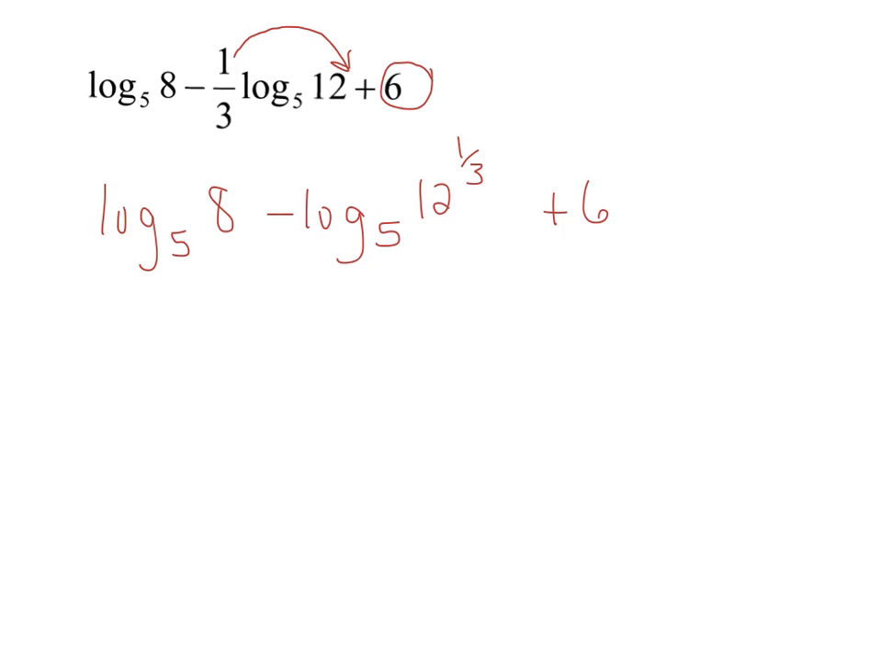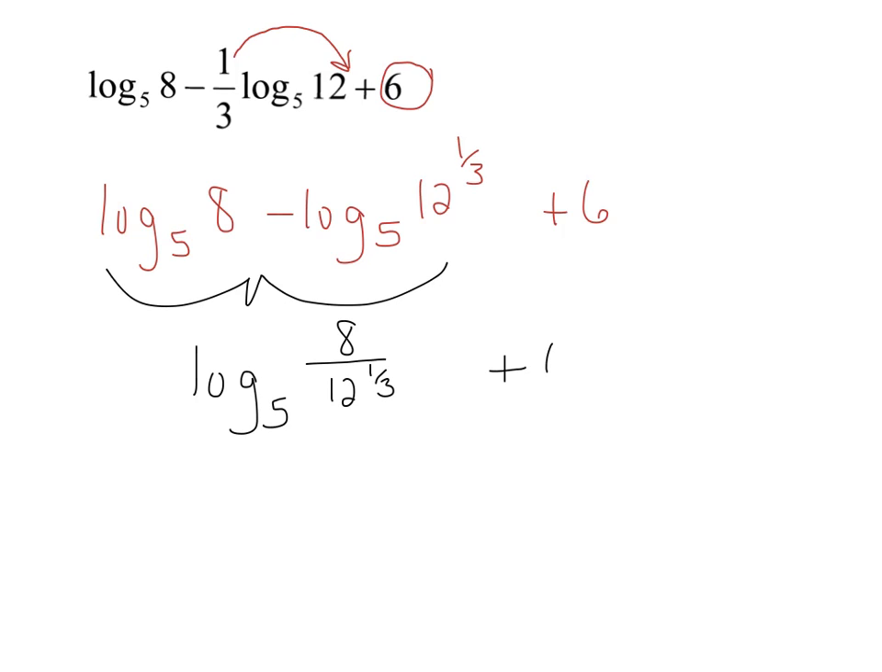So we were able to take the 1/3 up, so now I have 2 logs. Now these 2 logs can be put together because they're 2 logs with a subtraction sign. Subtraction of logs means the division of the stuff inside, so 8 over 12 to the 1/3. And then I still have this plus 6. Now I cannot really put the plus 6 with this log because it doesn't have the word log in front. So I can't multiply the 6 to there because there's no word log. So this would just be as far as you could go.